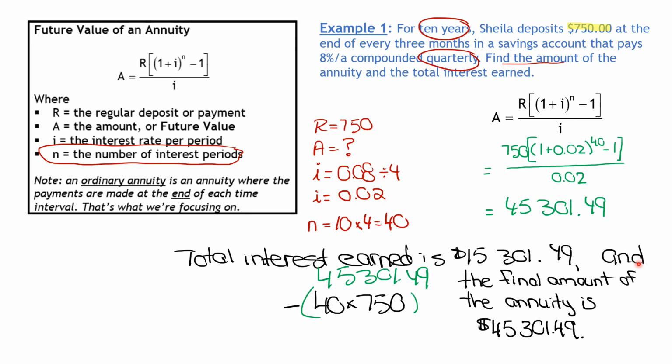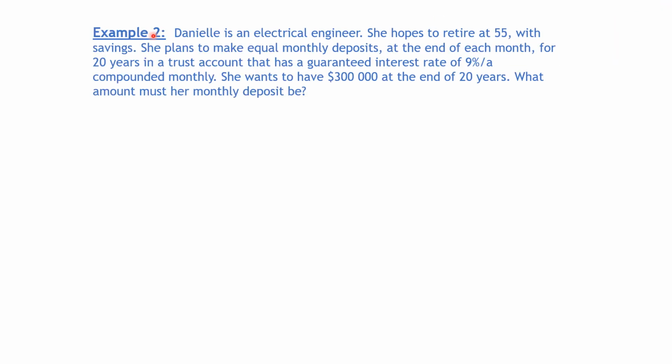Okay, let's try one where we don't know the regular amount to be deposited. Example 2: Danielle's an electrical engineer, and I know some of you want to be electrical engineers. She hopes to retire at 55.